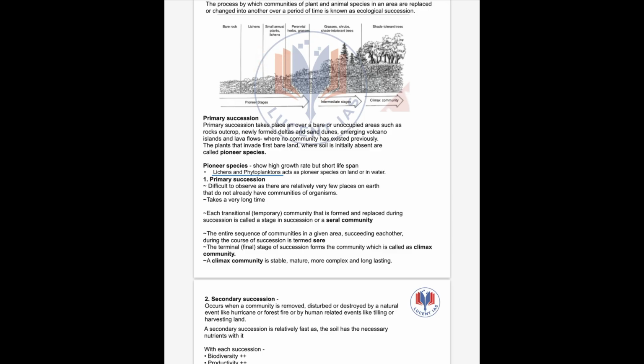The entire sequence of communities succeeding each other during the course of succession is termed as sere. Then we have the climax community. What is a climax community? A stable, mature, more complex and long-lasting community. So if we see in this figure, this is the climax community. This is a stable community.